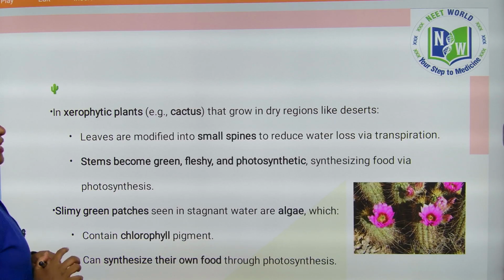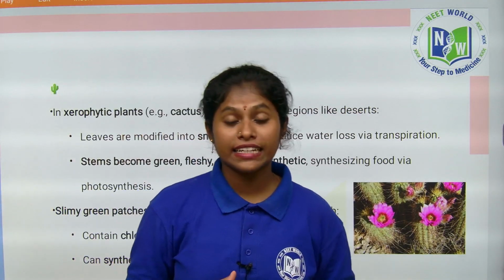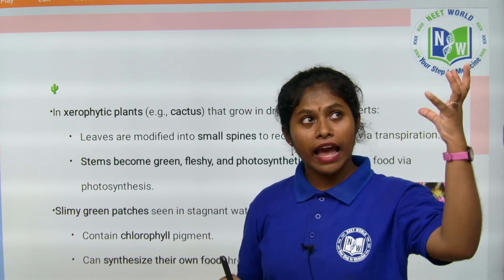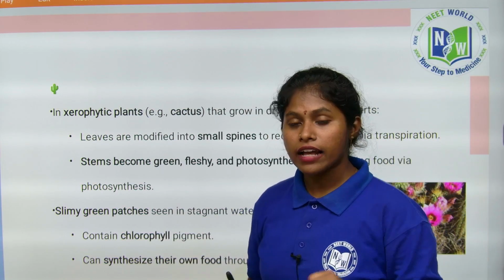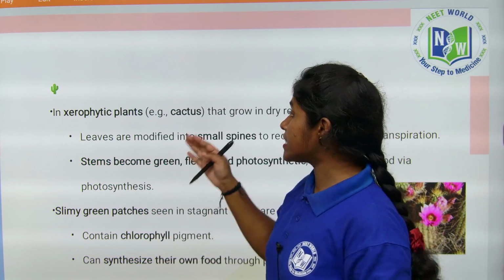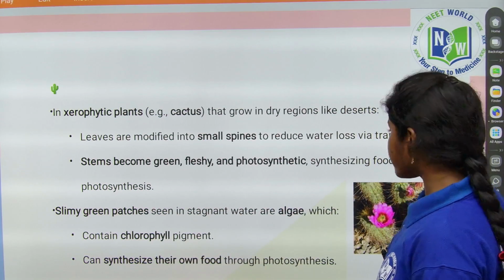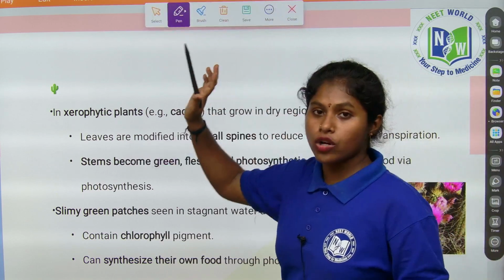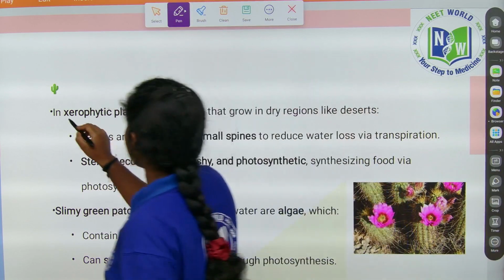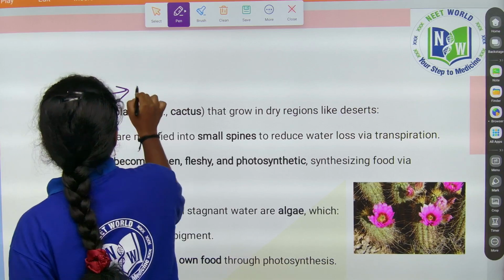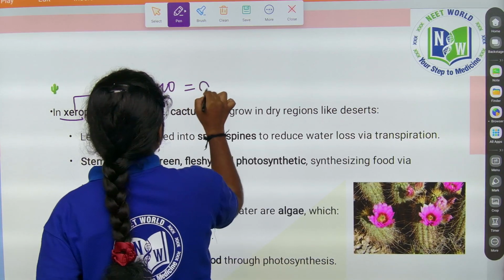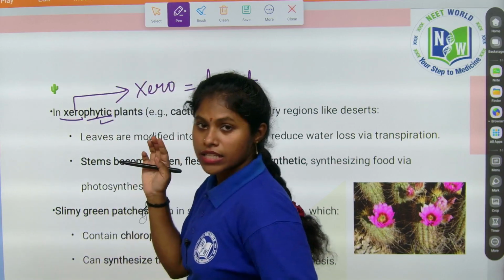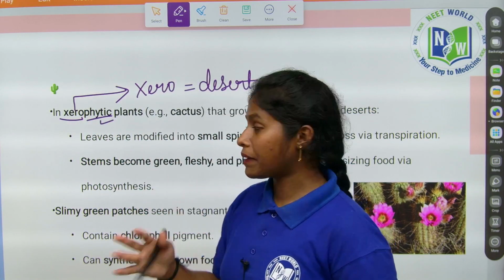So in xerophytic plants, what are xerophytic plants? They are desert plants. Desert plants are also called xerophytic plants. They have to tolerate extreme temperature, right? That is why they are called desert plants. Madam, why have you not written it as xerophytic, desert plants? Because xero means desert. Phytic means plants. Xerophytic plants, which means desert plants.